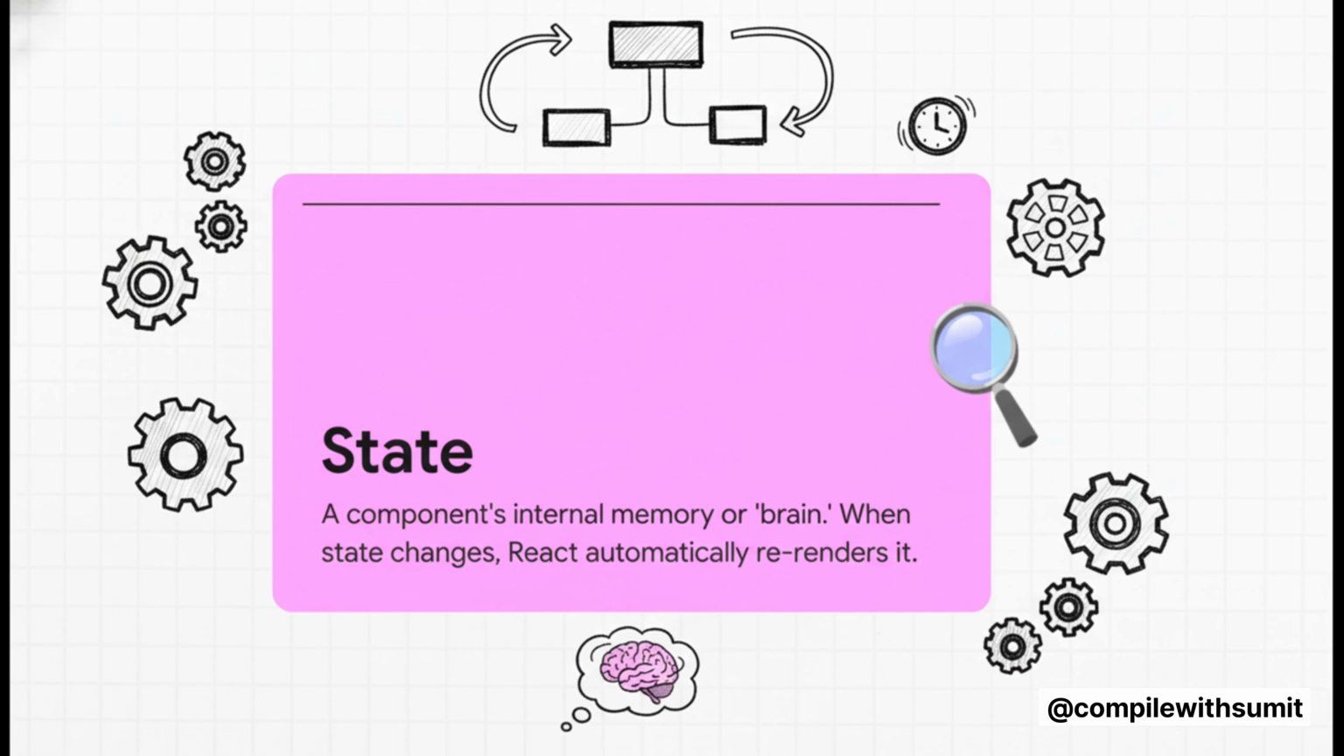It's any piece of information that belongs to that component and might change over time, exactly like the text in that search bar. And here's the really cool part. Anytime that state changes, React is smart enough to automatically update the screen to show the new information. You don't have to do it manually.